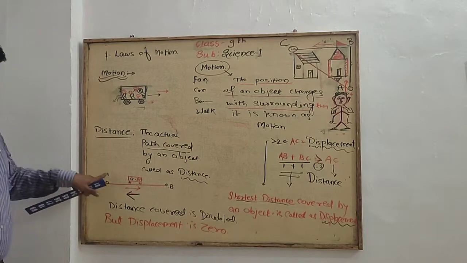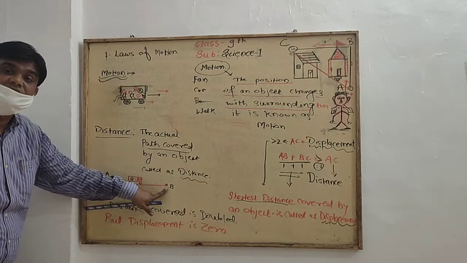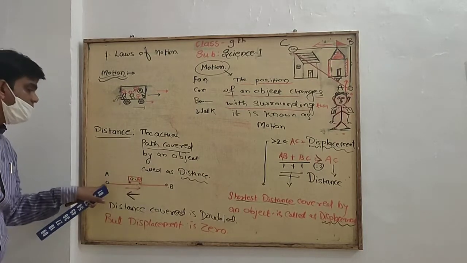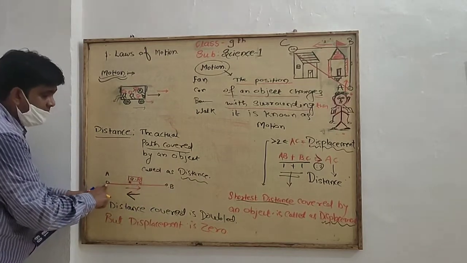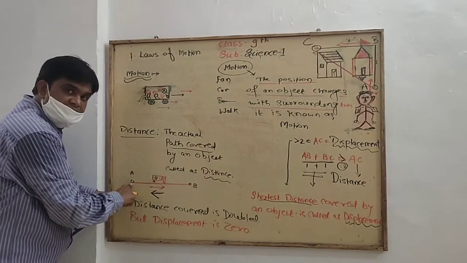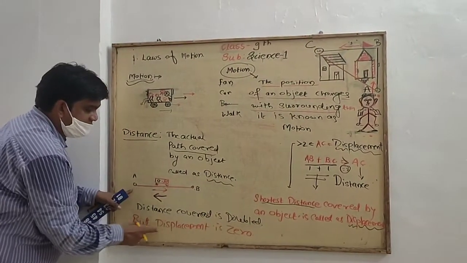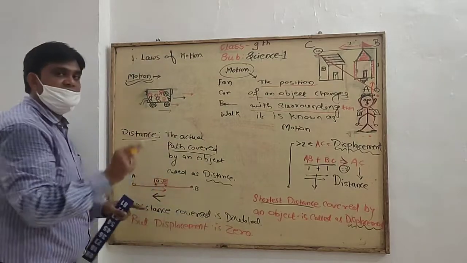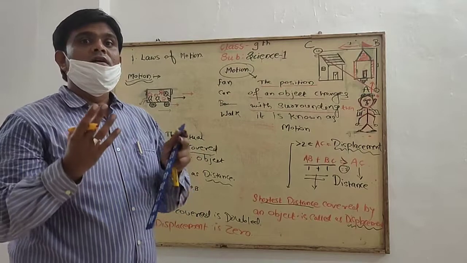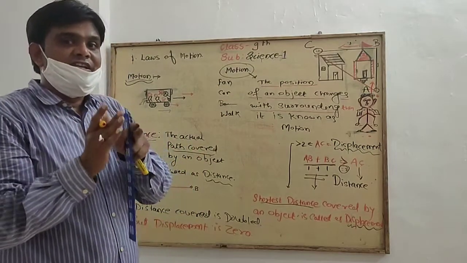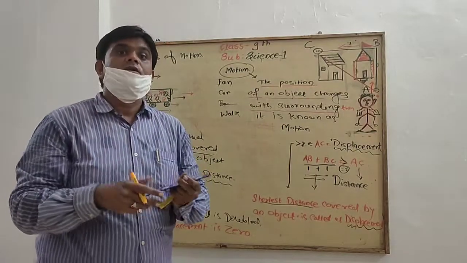Although it was in motion, it reaches the destination and returns to its initial point. The distance covered is doubled, but its displacement is 0. I hope, students, you got clearly what the displacement is and what the distance is.